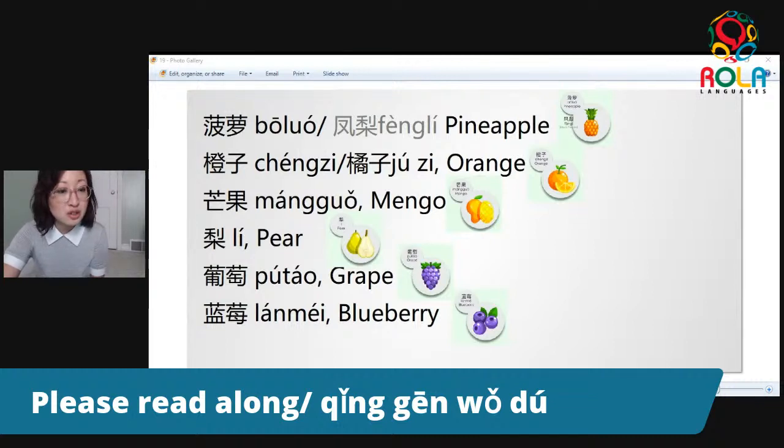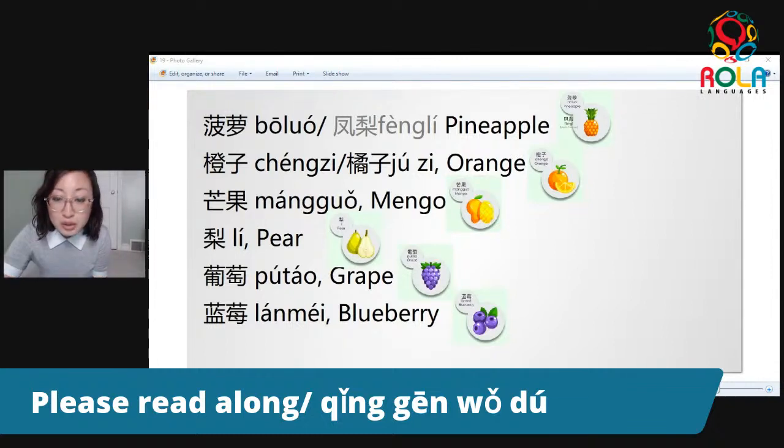It's the kind of orange such as navel orange. You have to cut it with a knife if you want to eat it. The skin would be too hard to peel. And the Mandarin orange that's tinier and easier to peel, it's called 橘子 instead. The next one, 芒果. And next up, pear, we have 梨. Sometimes other people would also call it 梨子, such as 桃子 for peach. And next one, we have 葡萄 for grapes. And then 蓝莓 for blueberry. So this is, I would say, about 12 kinds, 12种, of common fruits that we learned, 12种水果.